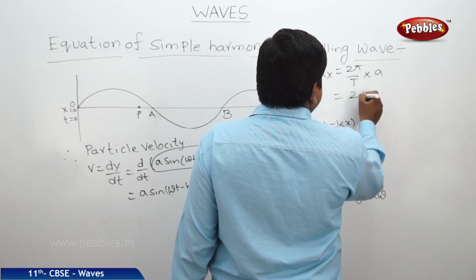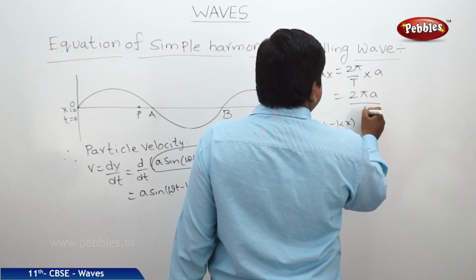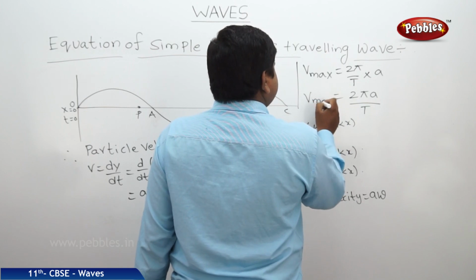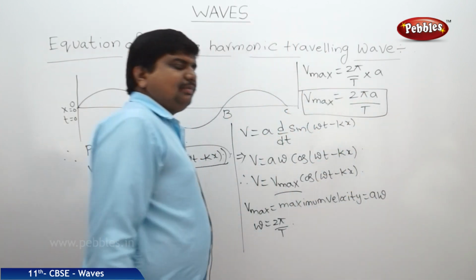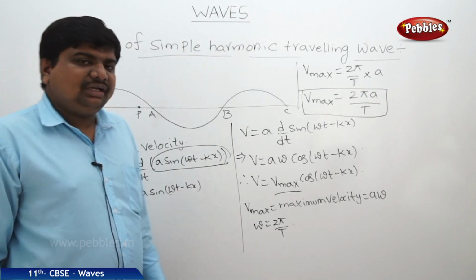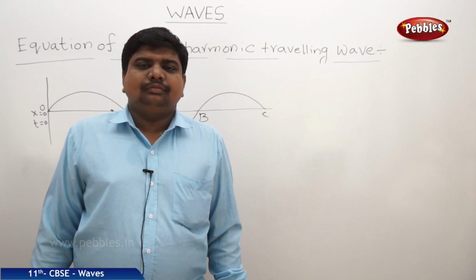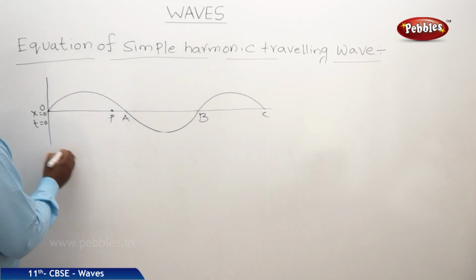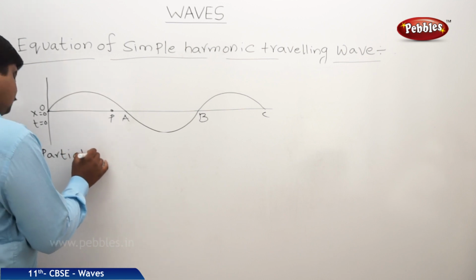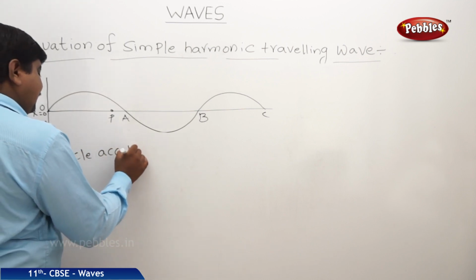Therefore, v max is equal to 2 pi a by T. This is the maximum velocity attained by the simple harmonic travelling wave. So the next concept is particle acceleration in simple harmonic motion.